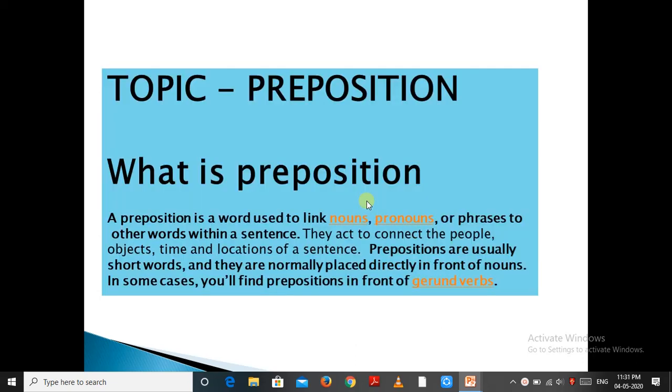Today let us learn about preposition. Now first try to know what is preposition. A preposition is a word used to link nouns, pronouns or phrases to other words within a sentence. They act to connect the people, objects, time and location of a sentence. Prepositions are usually short words and they are normally placed directly in front of nouns. In some cases, you will find preposition in front of gerund verbs.